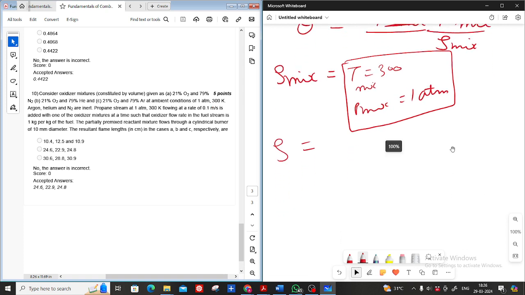Sir, pressure into molecular weight of the mixture, divided by R_U, sorry, the characteristic gas constant, into temperature. Can you tell me what is the molecular weight of the mixture? How to calculate the molecular weight?